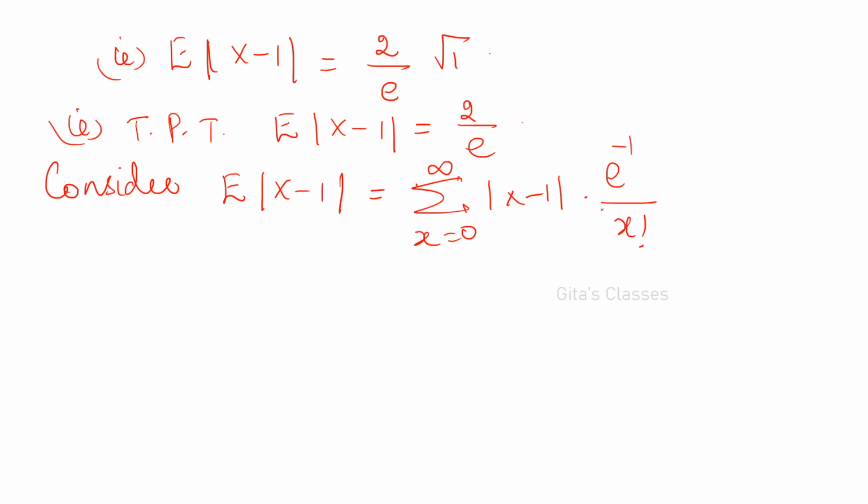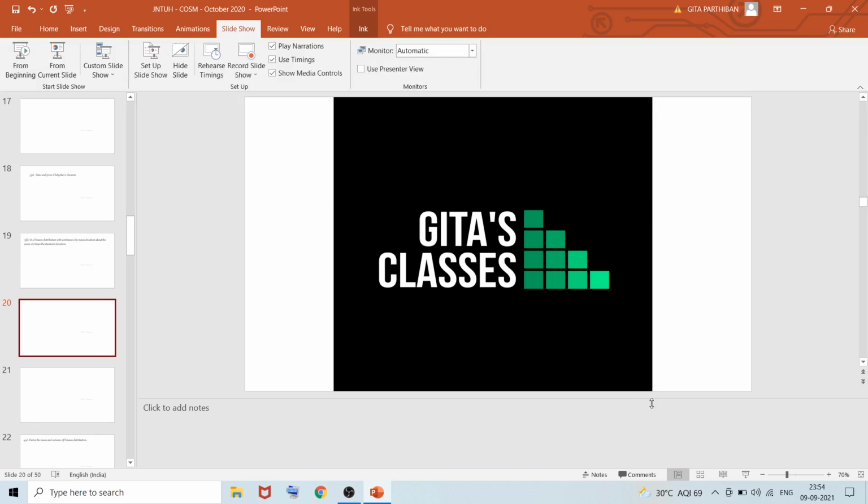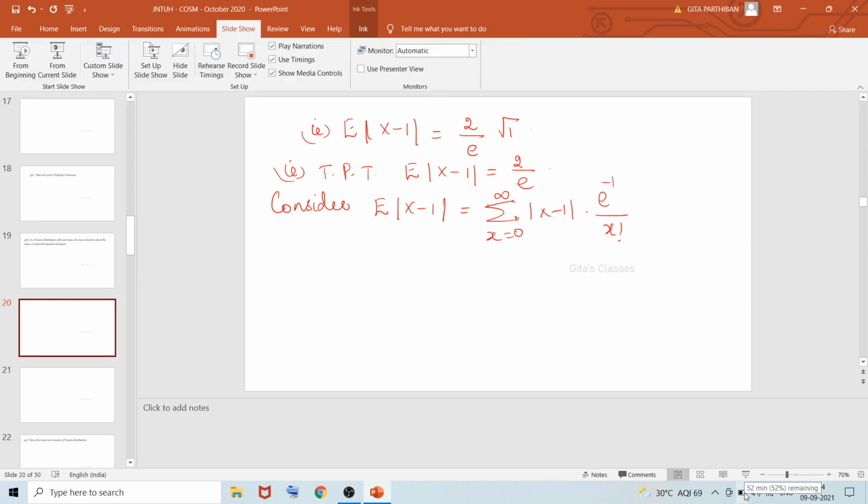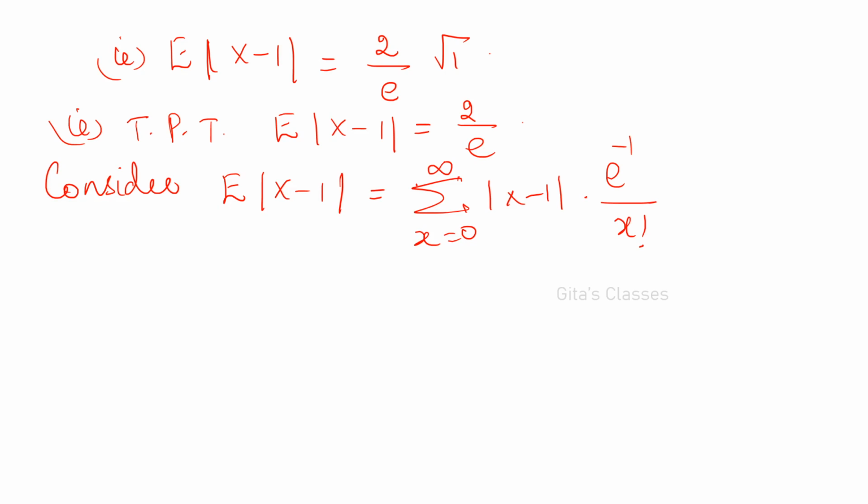Here e power minus 1 is 1 by e, which can be taken outside, and here I am going to split this.